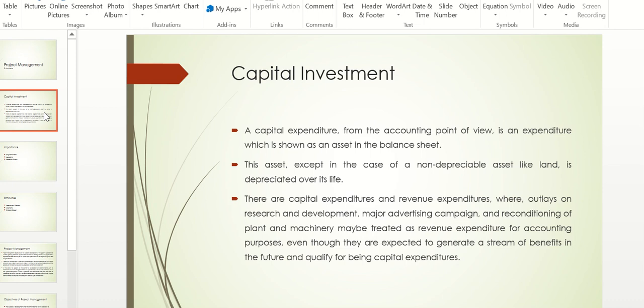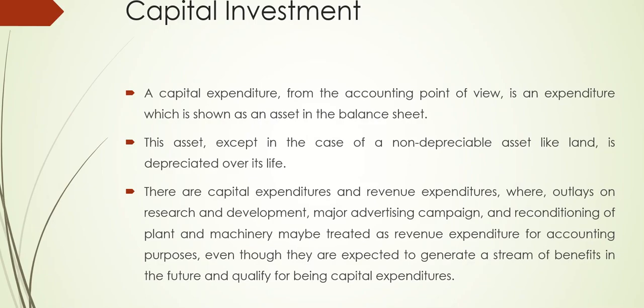When we talk about project management, a project is not about putting your money in land or selling it over a period of time, but a project is something where you put your money and you want to create something, do something out of it, so that you can get a yearly return out of it, right?